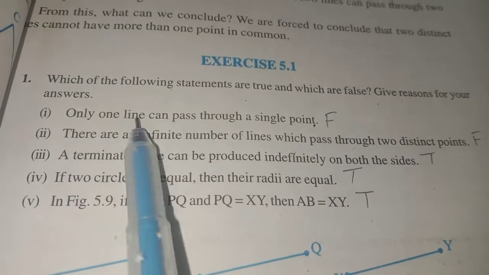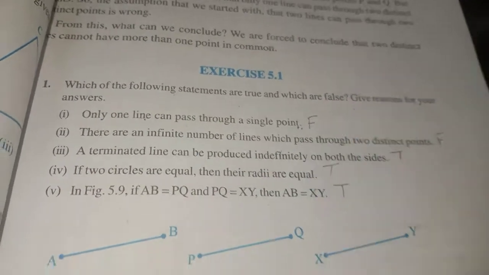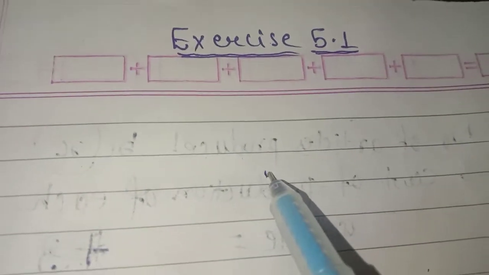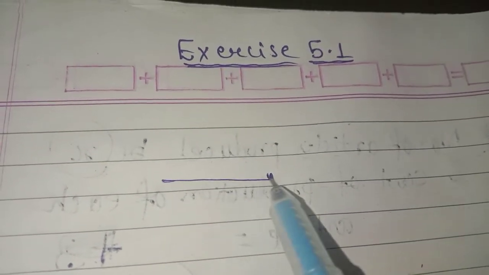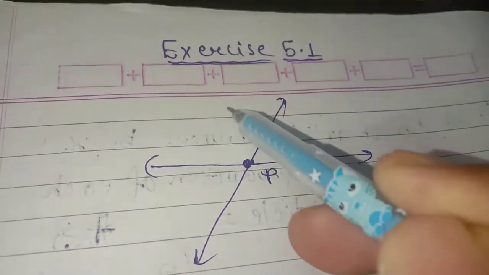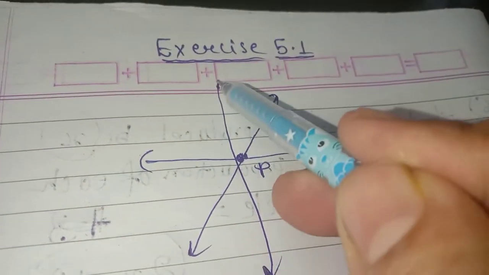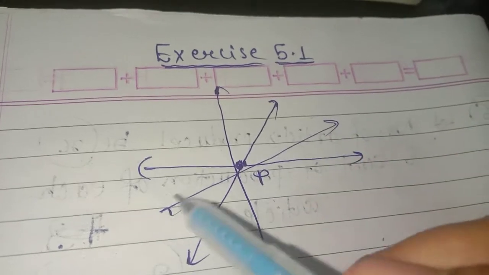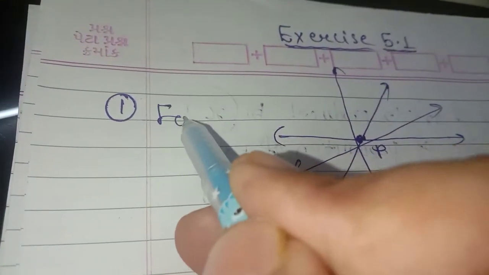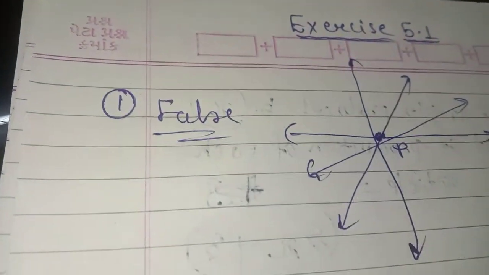It is given that only one line can pass through a single point, the first one. So if a single point is given and I am drawing a single line, no, it's not like that. Infinitely many lines will pass. See, suppose the single point is P, so this is the second line, this one is the third line, then the fourth line, so many. So the first statement is what? False.